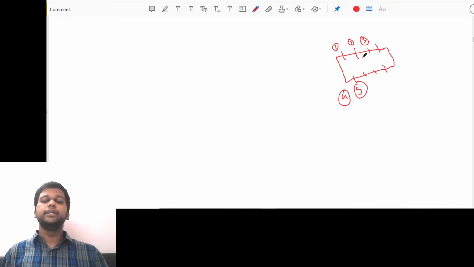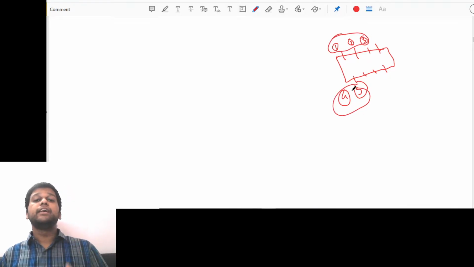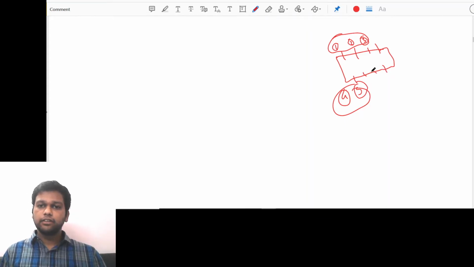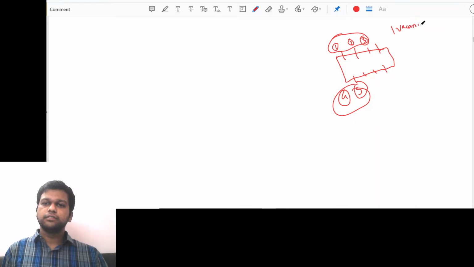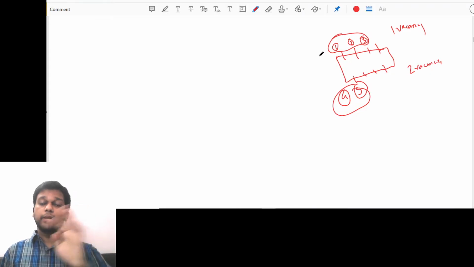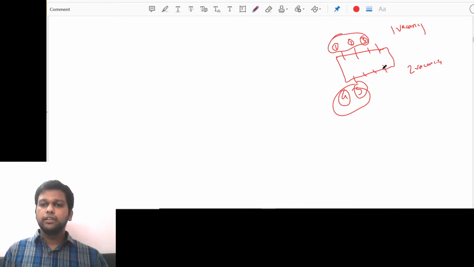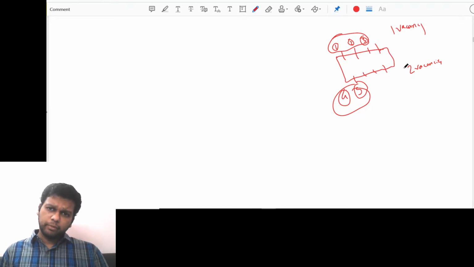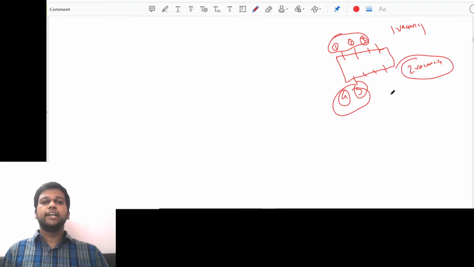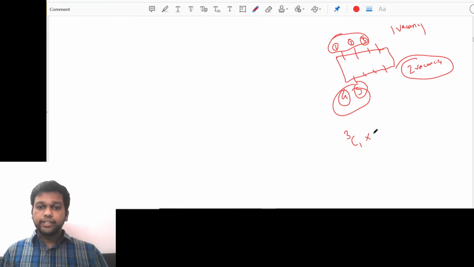Okay, now understand carefully. These 3 are on this side, these 2 are on this side, that is fixed. How many people are left? How many people are not yet selected? See, in this side there is 1 vacancy. On this side there are 2 vacancies. Fine. And there are 3 people left. 5 people have already been arranged, 3 people are left. So out of those 3 people, we can select 2 people for this side. So that will be 3C1 and 3C2.